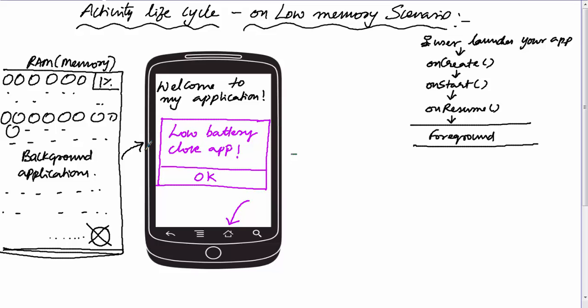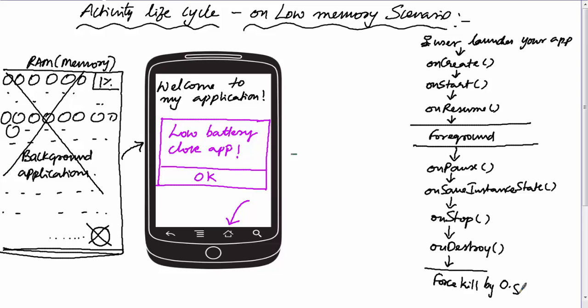But still there is a chance that, imagine even after killing all background applications to reclaim memory so that the operating system can create this pop-up message, the OS is not getting sufficient memory, which means our application is consuming most of the memory. So as the last option, the OS may kill our current activity as well as our current application by calling onPause, onSaveInstanceState, onStop and onDestroy. Now can you guess why the OS is calling the onSaveInstanceState method also?